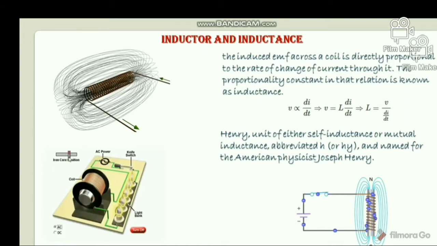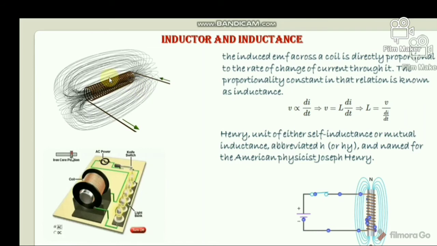Now if we wind the conductor in the form of a coil or solenoid, it can be assumed that there will be concentric circular flux lines for each turn of the coil, but this is not possible practically, as if concentric circular flux lines for each turn existed, they would intersect each other.